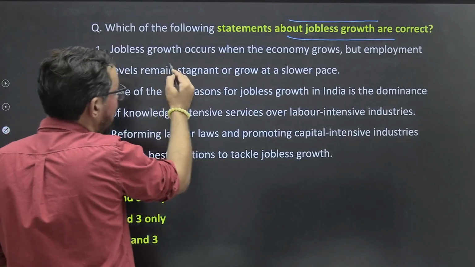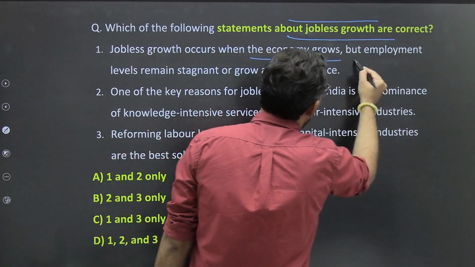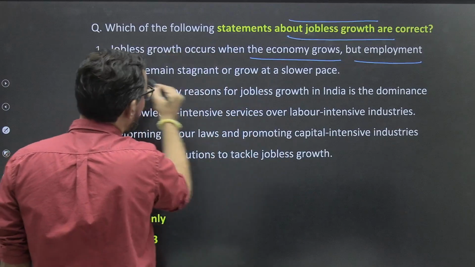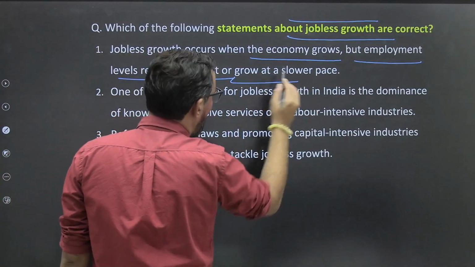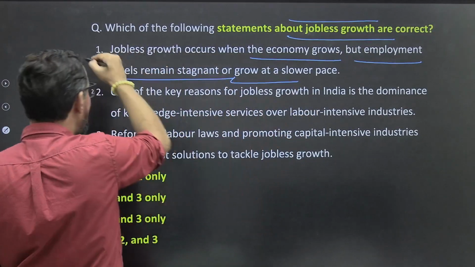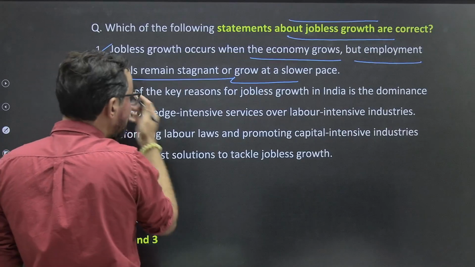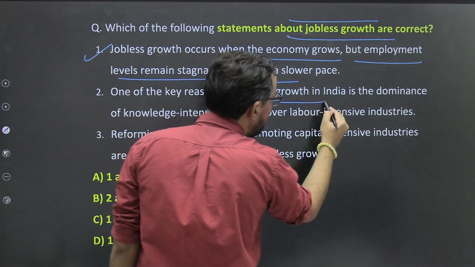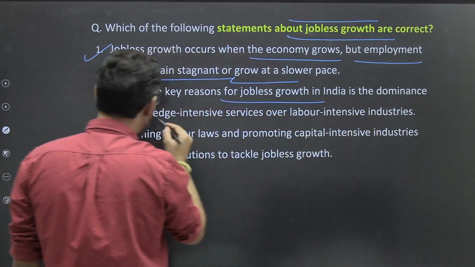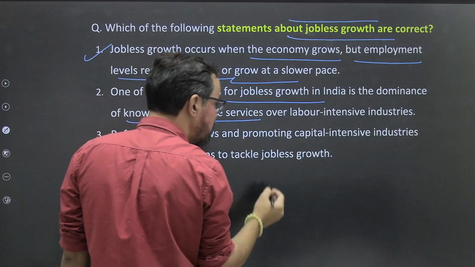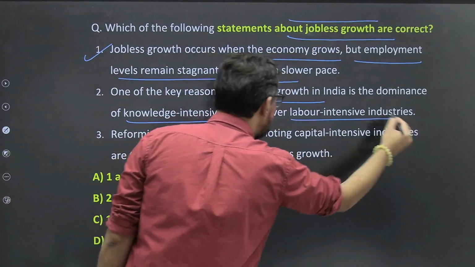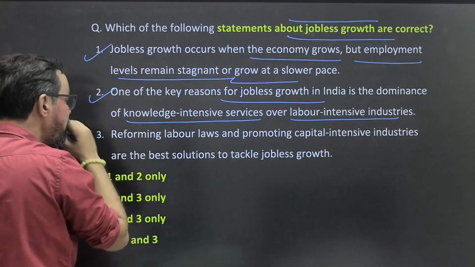Jobless growth occurs when the economy grows but employment levels remain stagnant or grow at a slower pace. 100% true. One of the key reasons for jobless growth in India is the dominance of knowledge-intensive services over labor-intensive industries. Again true.